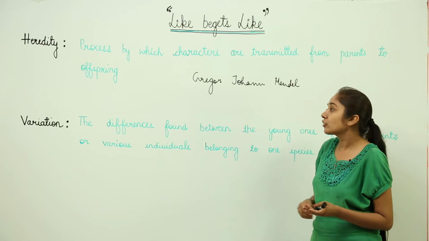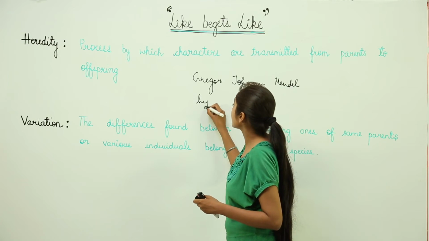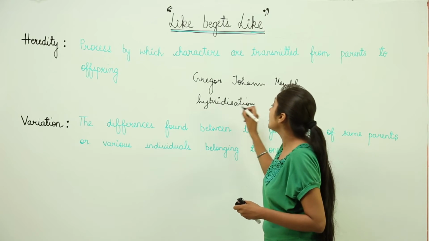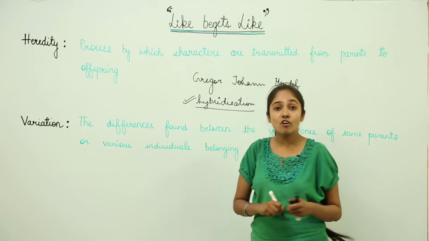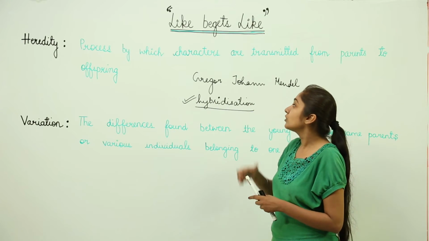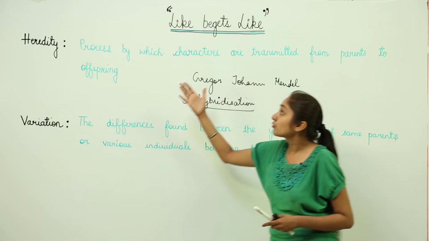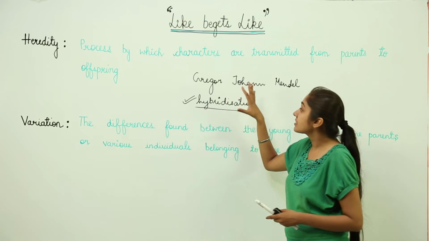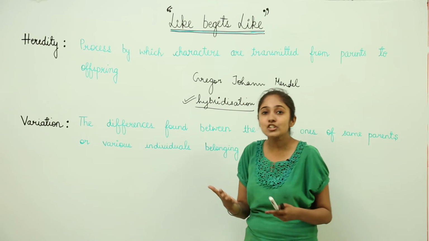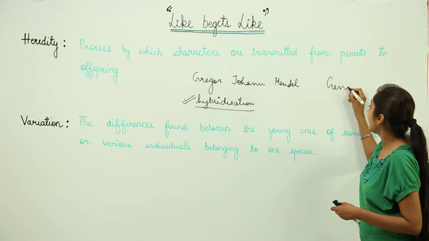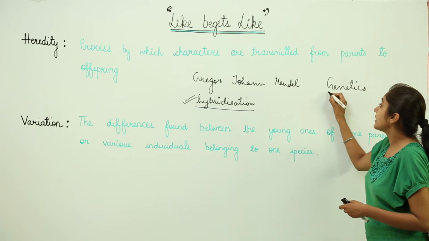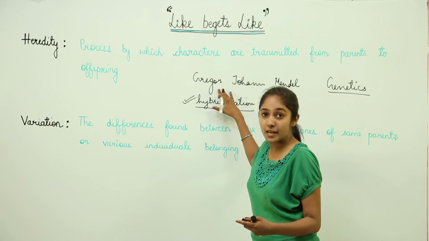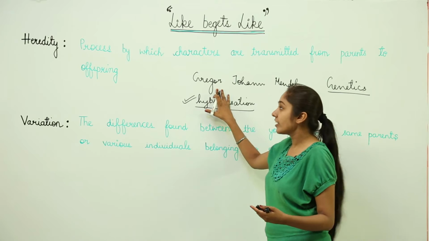Then he started working on the hybridization of pea plants. And from the study of the characters of pea plants, he laid down the principles of heredity, the process by which characters are transmitted from parents to offspring. And he laid down the foundation of modern genetics. Gregor John Mendel. Remember this very important name when we are going to study the genetics part, right?